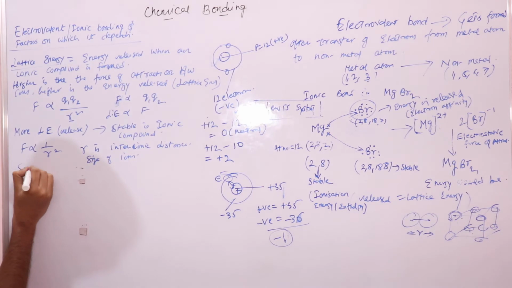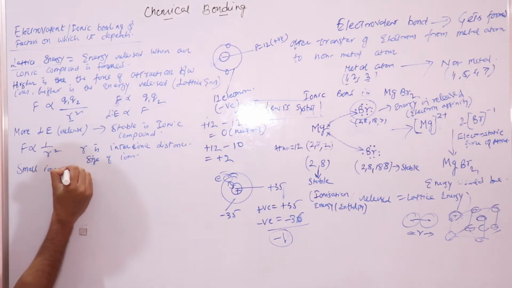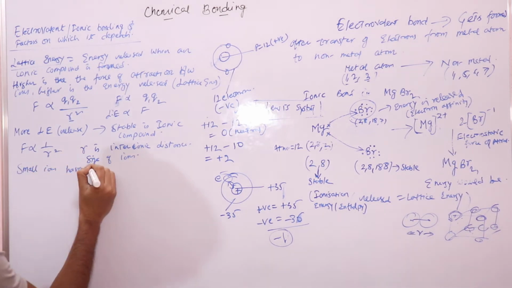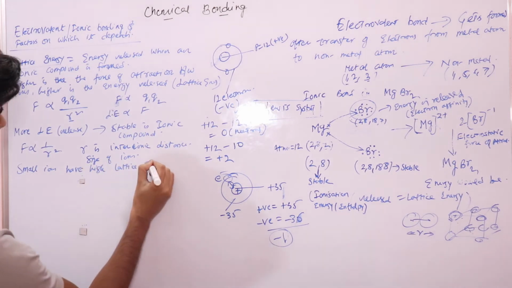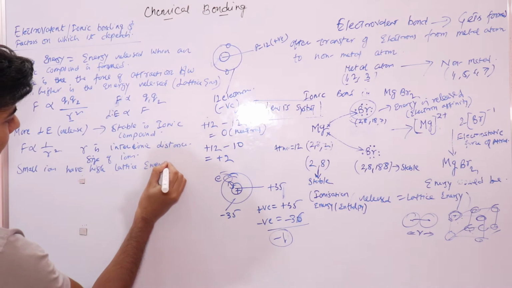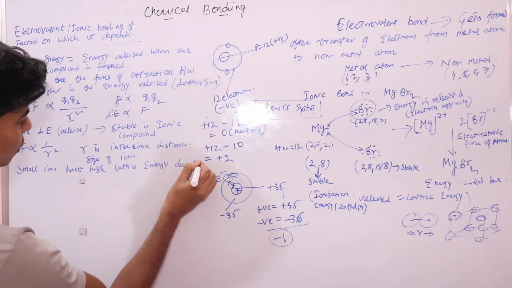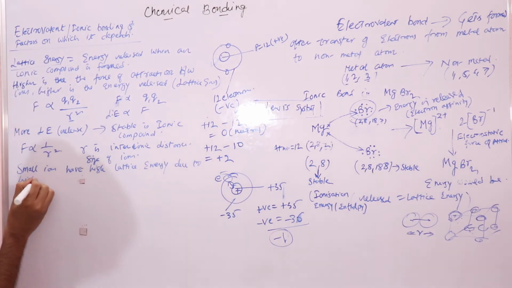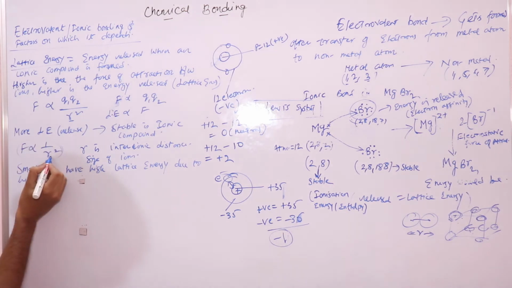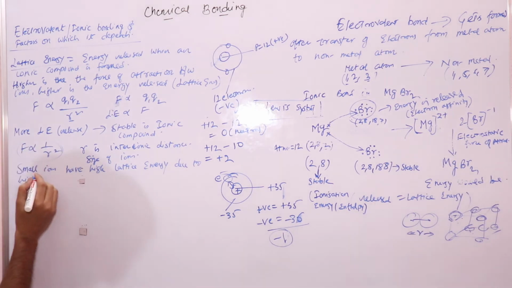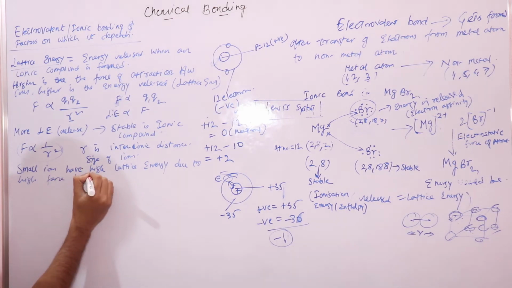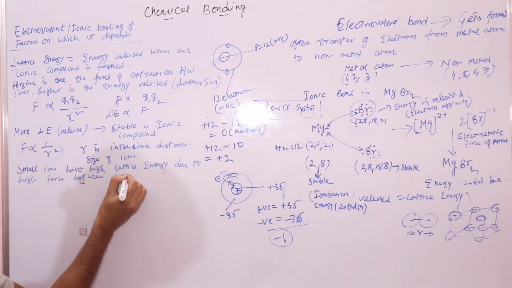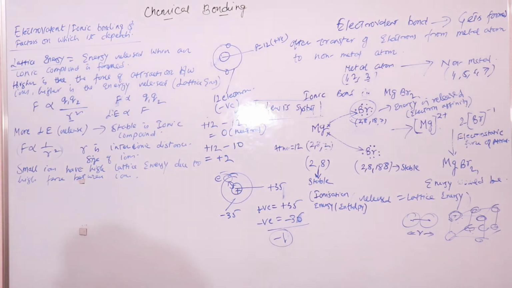So we write that small ions have high lattice energy due to high force. From this relation we get to know that the smaller the ion, the higher the force of attraction between ions.